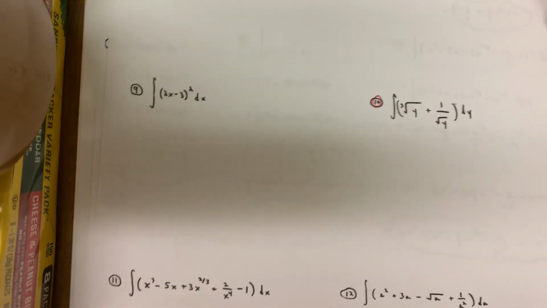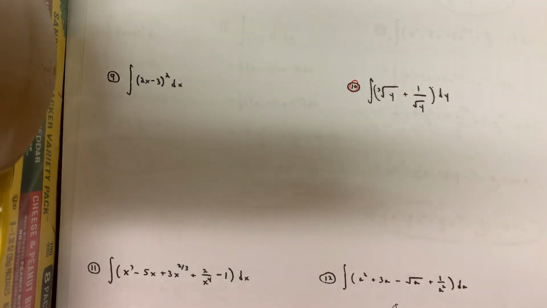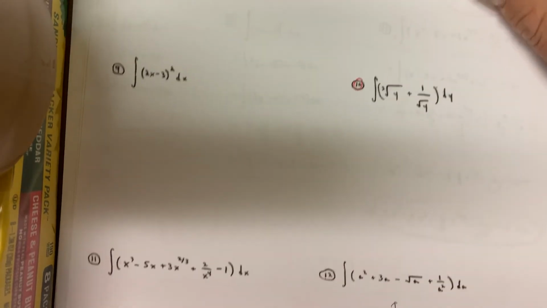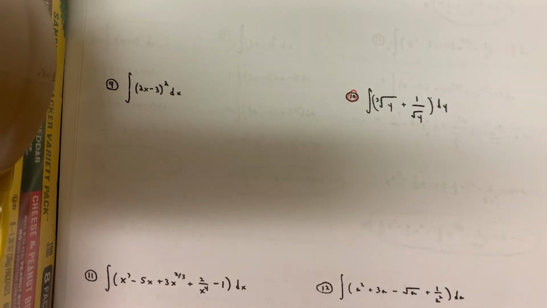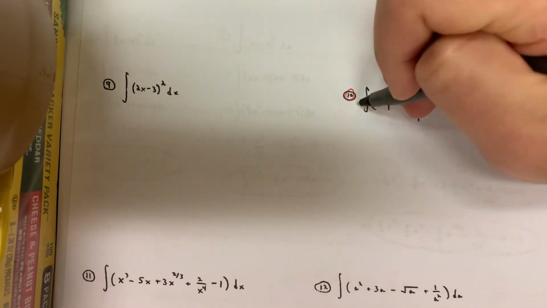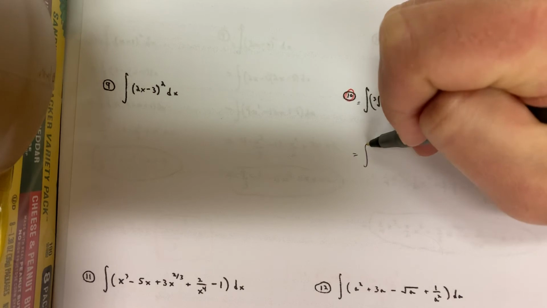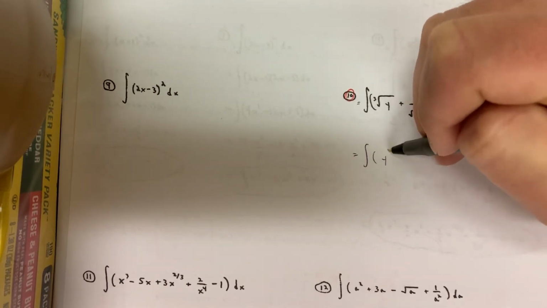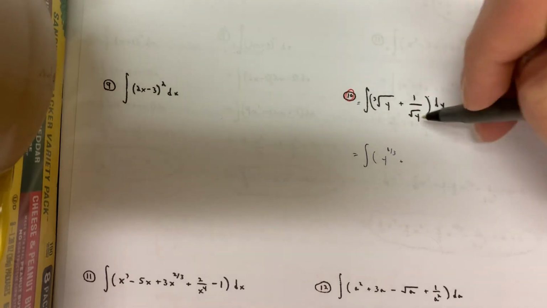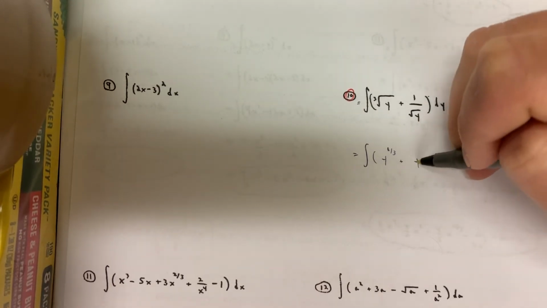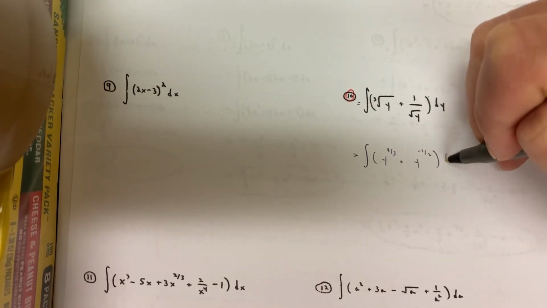All right, anyway, moving on to number 10 over here. Probably a good rewrite. We got y's here. People are like, why y? Because there's a dy right there. Okay, so that's why we have y's. I'm going to do a rewrite first, though, because the cube root of y is really y to the 1/3. If you don't remember that, you're in trouble. Plus 1 over radical y is 1 over y to the 1/2. Bring that upstairs, y to the negative 1/2.